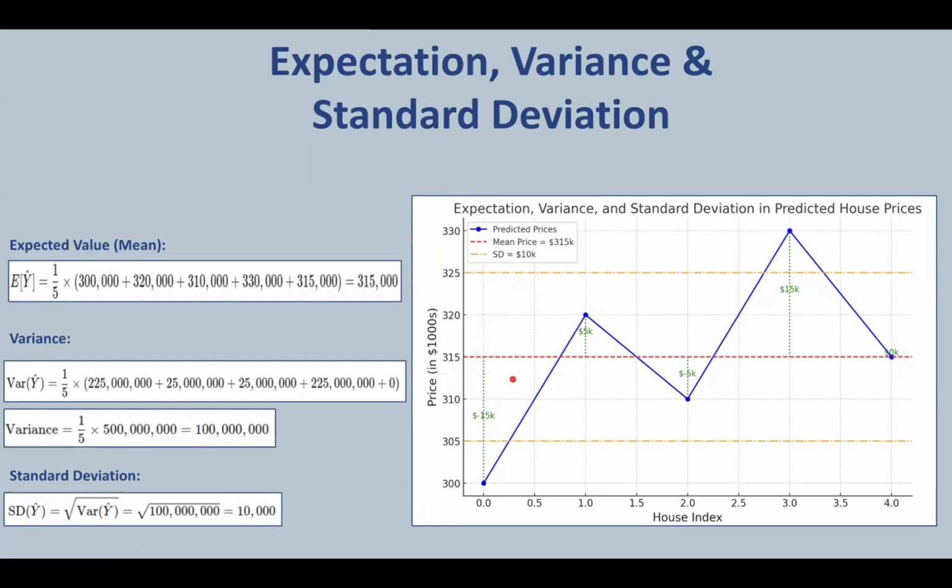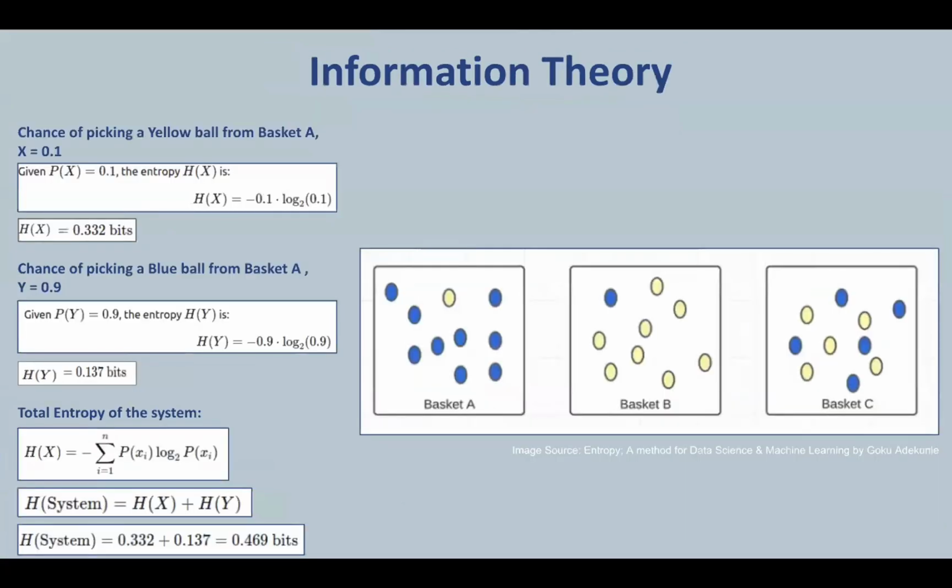So here the mean of 315K gives us a central value around which the predictions cluster, and the variance and standard deviation describe the spread of these predictions. A lower standard deviation would indicate that the prices are much closer to the mean, implying more consistency in the model's predictions, whereas a higher standard deviation suggests greater variability, meaning the model's predictions are more spread out. So these were the 3 most important concepts in the topic of statistics. Now let's move on to information theory.